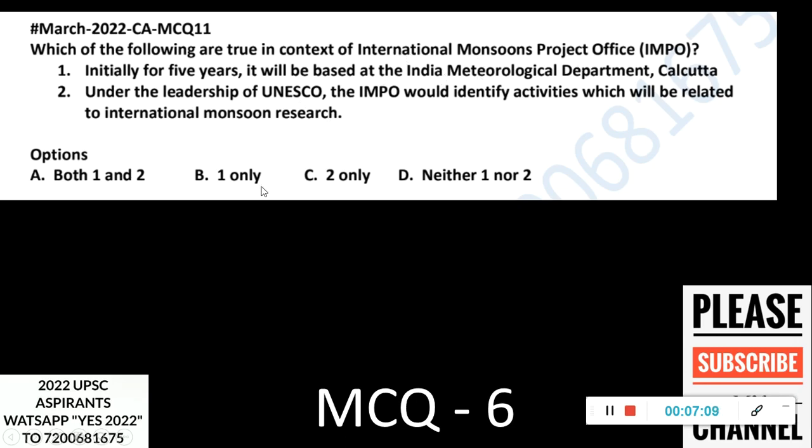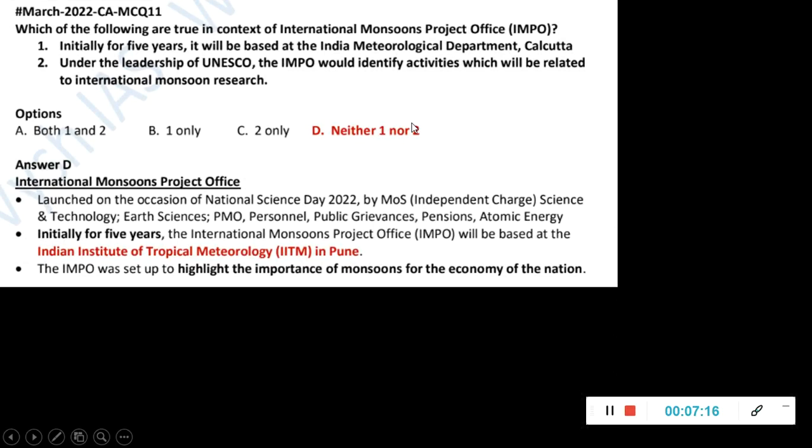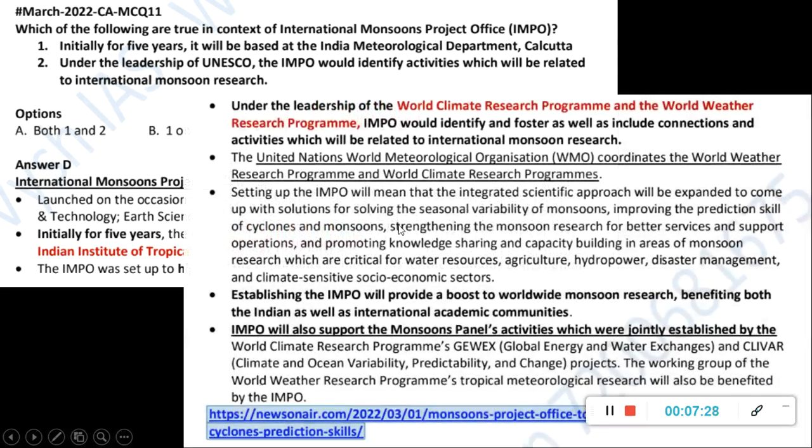They are asking both 1 and 2, 1 only, 2 only, neither 1 nor 2. Two statement questions. If you are not aware, it's better to skip. So here both of them are wrong. It is initially based at the Indian Institute of Tropical Meteorology (IITM) in Pune, and it is to highlight the importance of monsoons for the economy of the nation. And it is under the leadership of World Climate Research Program and World Weather Research Program. Okay, it's not the UNESCO. This is false. UNESCO is false, and this IMD office is false. We have just replaced with the wrong words.